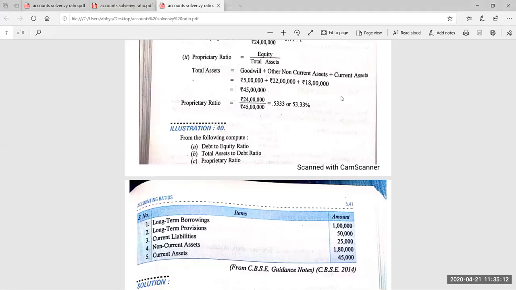The formula for debt equity ratio is debt upon equity, you all know. Formula for total assets to debt is total assets upon debt. Formula for proprietary ratio is equity upon total assets.